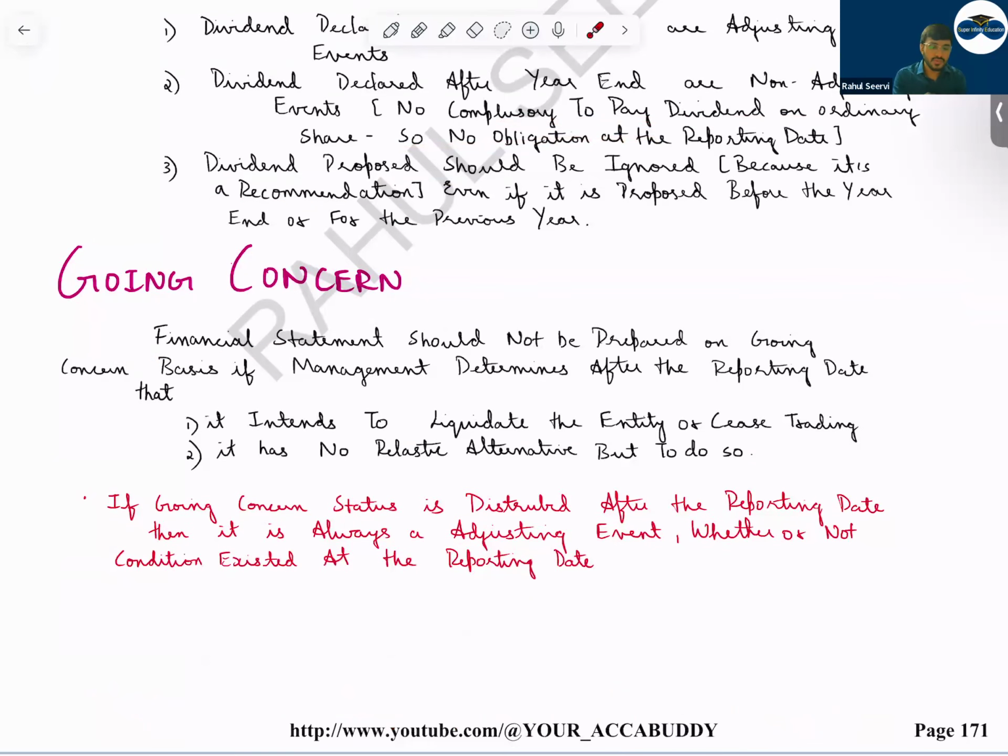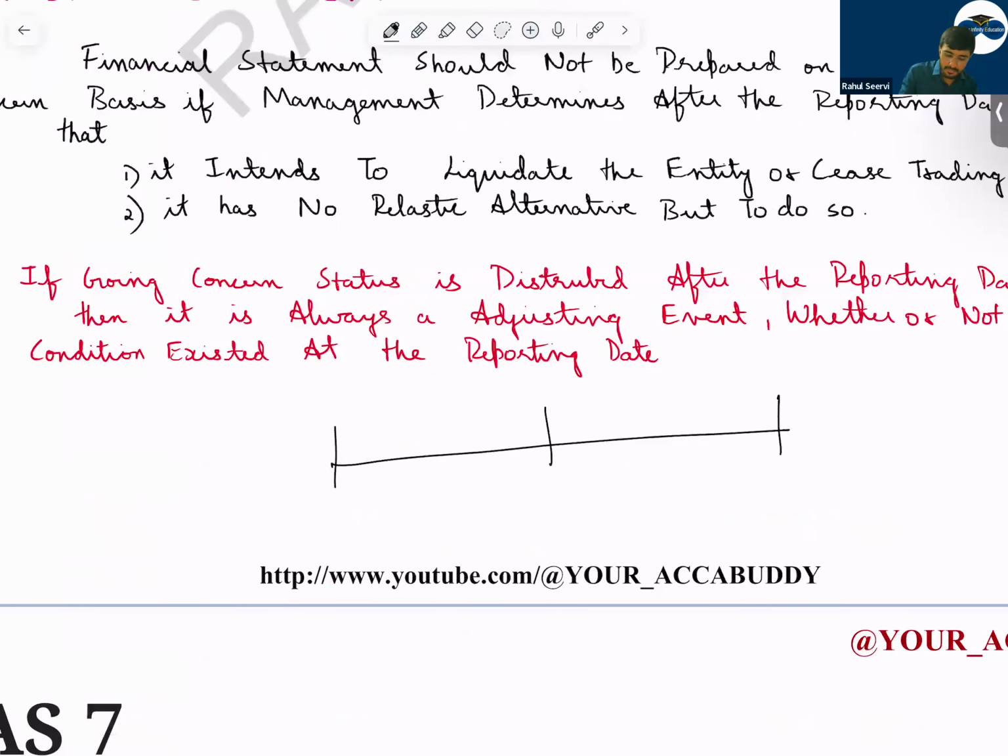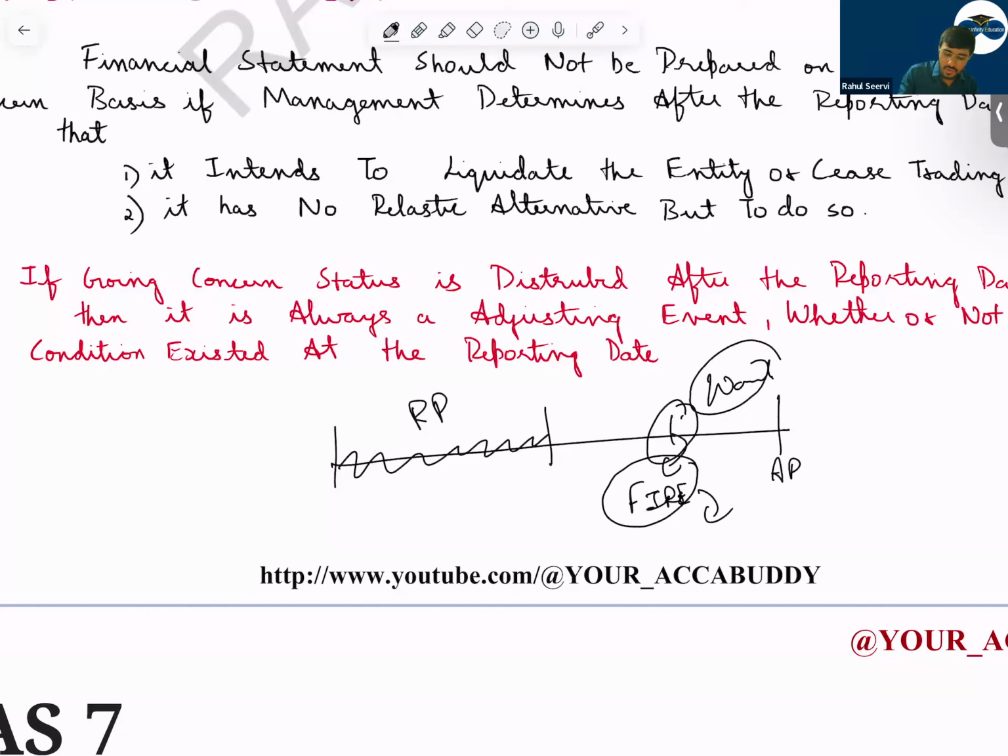If going concern issues, let's take an example. This is your reporting period. Now after, this is the approval date. Here, fire took place at the warehouse. In this warehouse, all the inventory was stored by the company. Now, in this case, there is no inventory. Everything has been damaged or gone by fire. The company does not have any inventory.